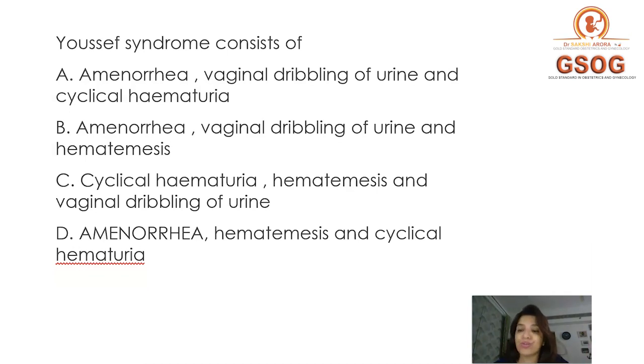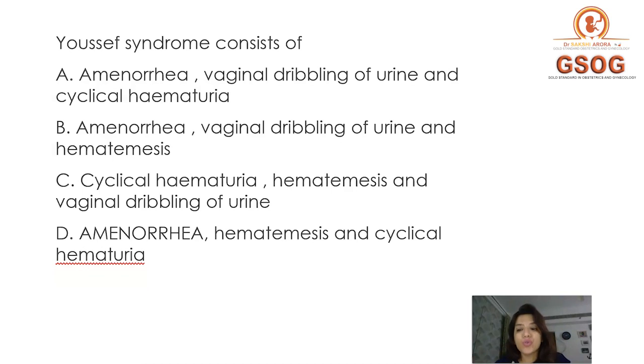And I also told you that most of the times in a vesico-uterine fistula, vaginal dribbling of urine doesn't happen. That's the most common thing seen in a vesico-uterine fistula. But sometimes a vesico-uterine fistula is placed at a lower level, and when it is placed at a lower level, you will get vaginal dribbling of urine.